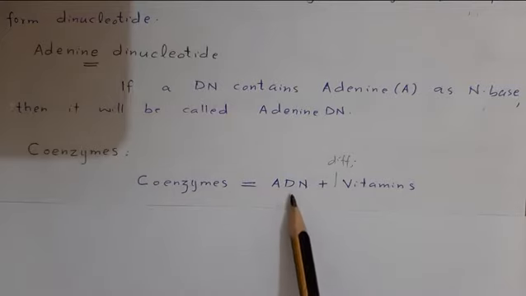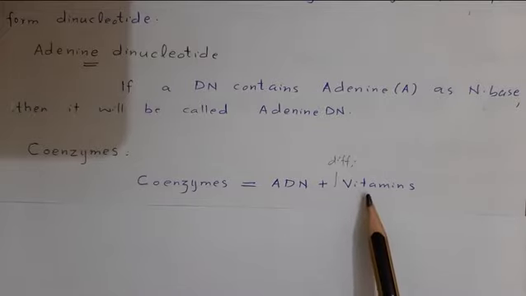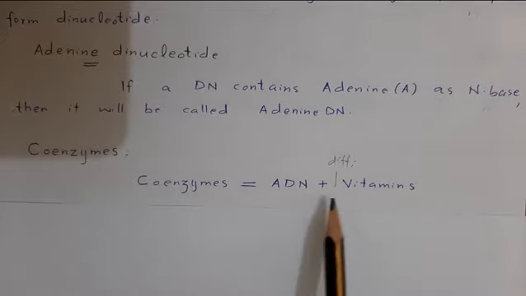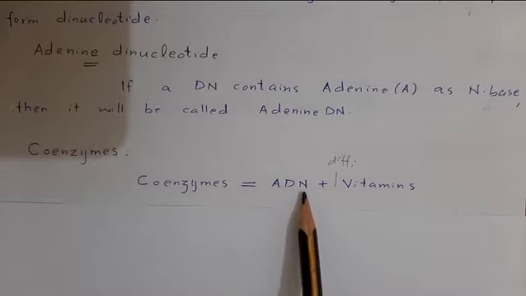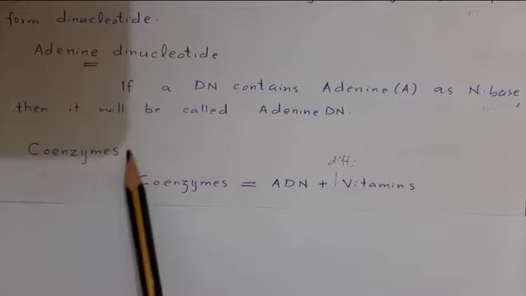The adenine dinucleotide in combination with different vitamins forms important compounds called coenzymes.